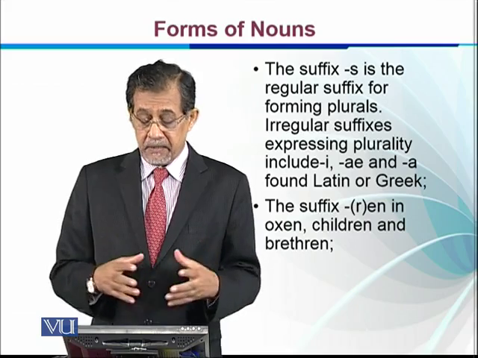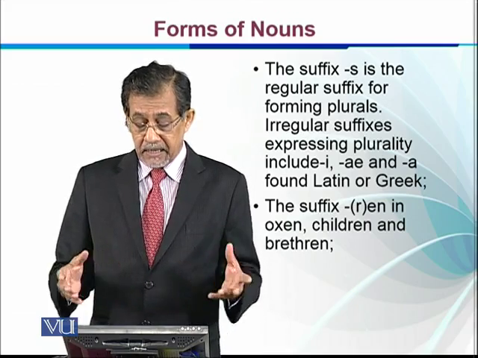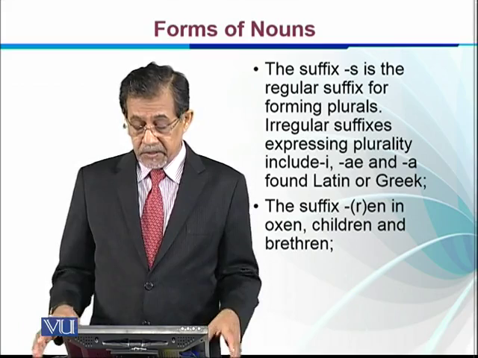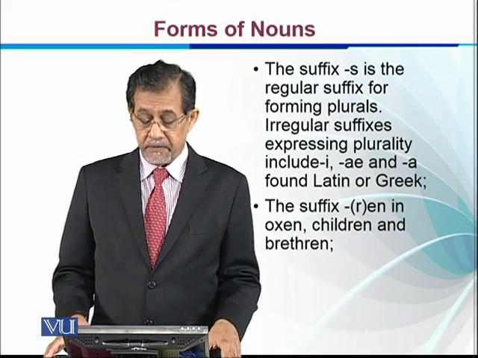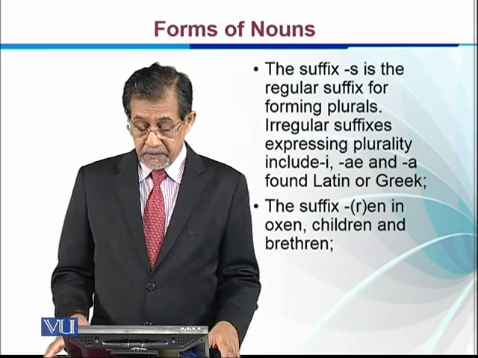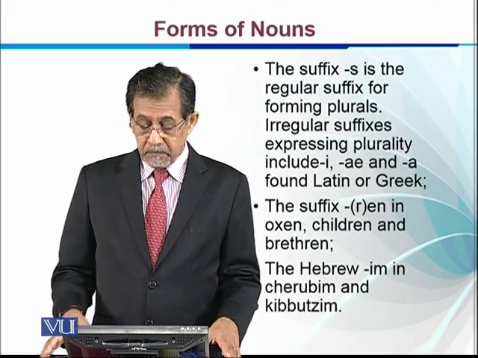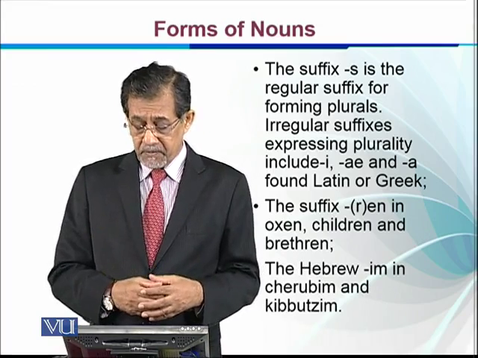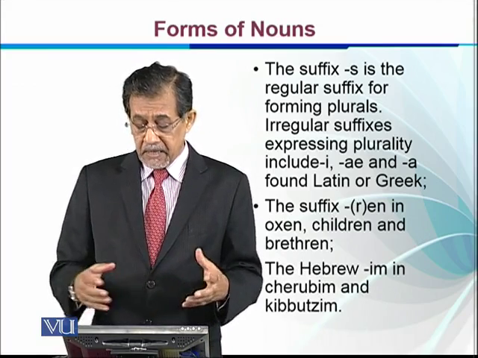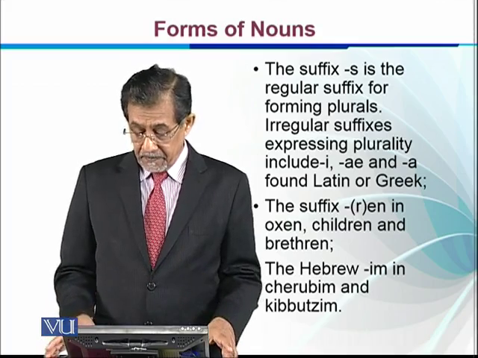The suffix ren as in oxen and children and brethren. So they are irregular suffixes. And we have some Hebrew words as well, which have the im suffix in cherubim and kibbutzim.